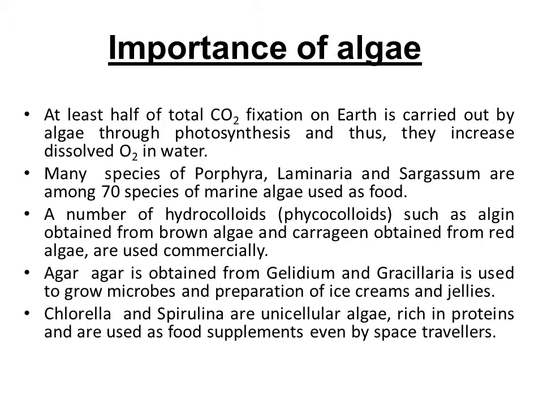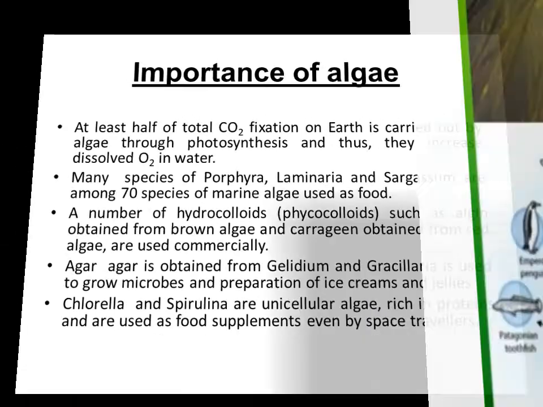A number of hydrocolloids or phycocolloids, such as algin obtained from brown algae and carrageen obtained from red algae, are used commercially. Agar-agar is obtained from Gelidium and Gracilaria, and is used to grow microbes and in the preparation of ice creams and jellies. Chlorella and Spirulina are unicellular algae rich in protein and are used as a food supplement even by space travelers.